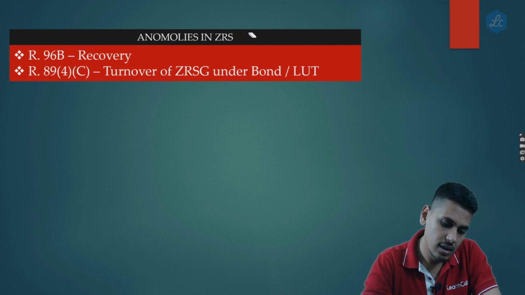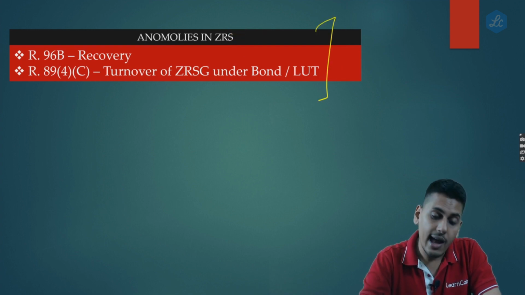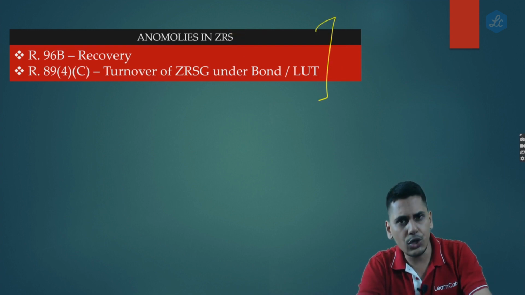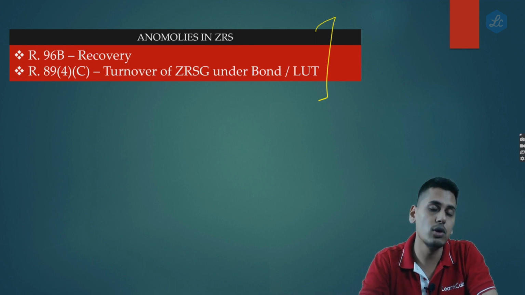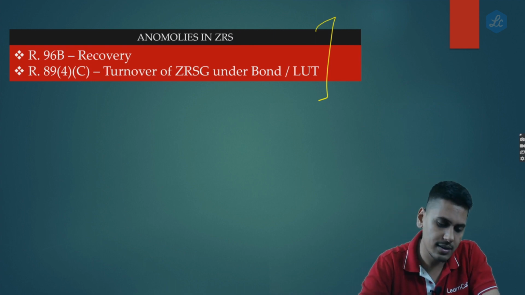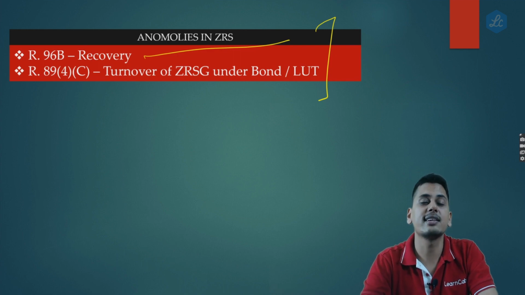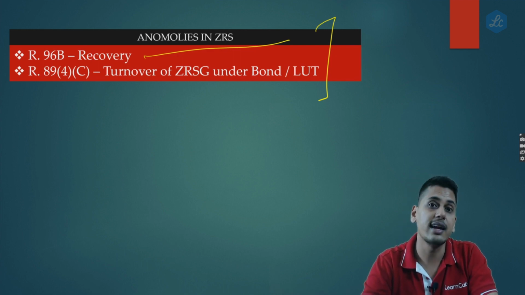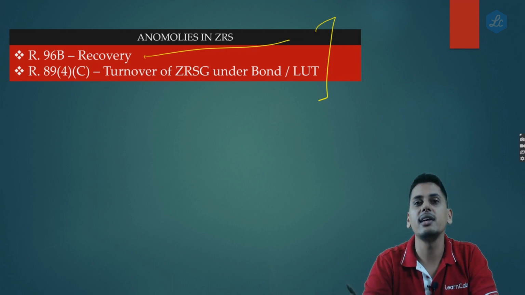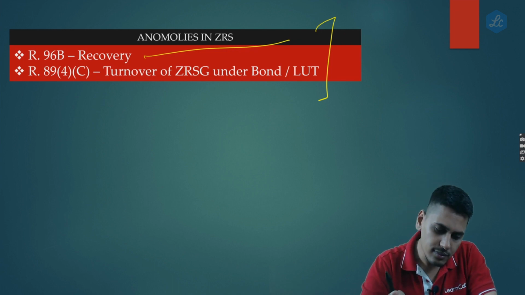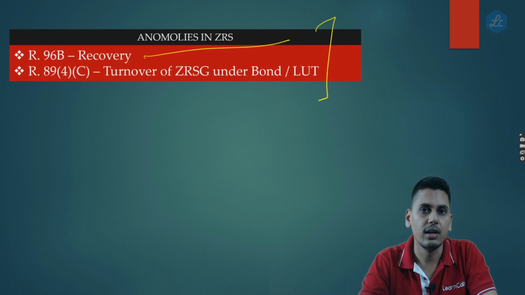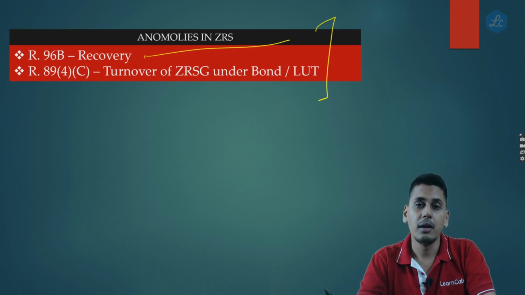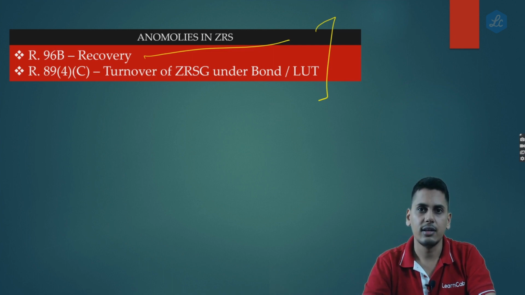Now friends, are there anomalies? Is there any issue? Is there any loophole in both these provisions? The answer is yes. Friends, as regards 96B recovery, as we already discussed, this 96B recovery would not happen if you did not apply for a refund, but you encashed the credit from your customer.